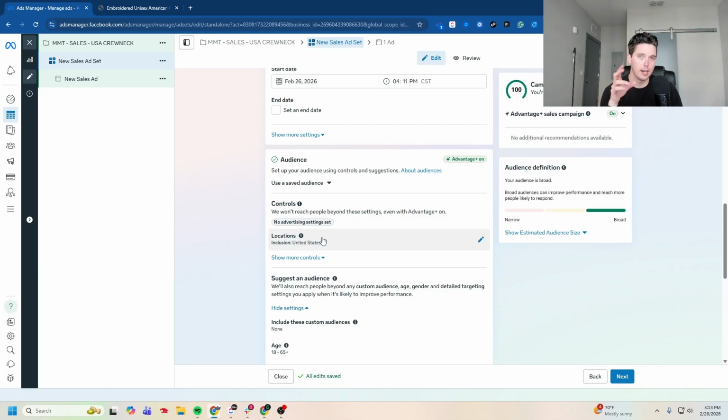The reason for that is the way that each of those locations performs is very different and nuanced. Australia, for example, will react to a different set of ads. Same thing for the UK. And the CPMs and metrics and click-through rates are all very different. If you put them all in one, all of the data and your CPCs and your clicks get blended together, and it's really hard to identify any trends. I see this as an issue in accounts all the time, and when I separate it out, that alone will improve efficiencies.